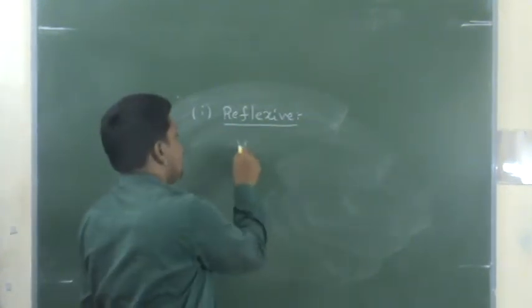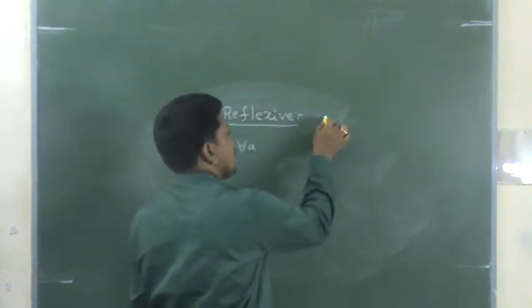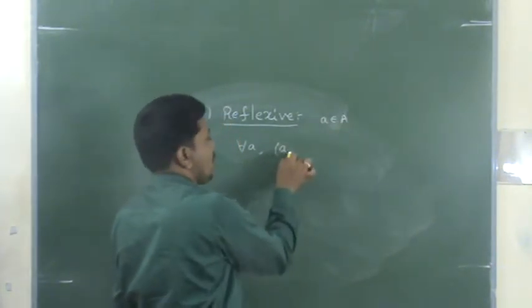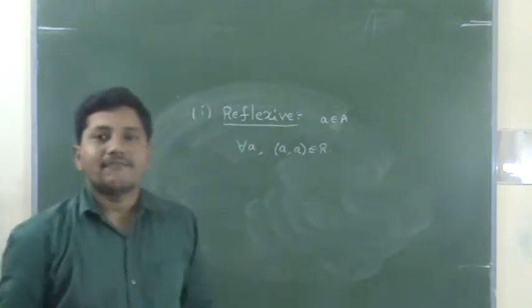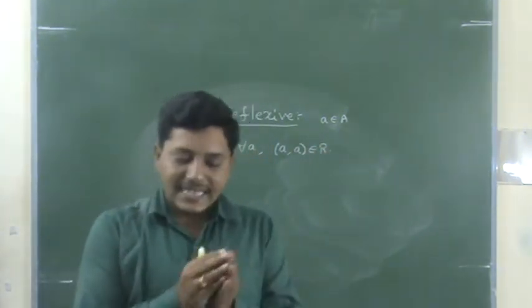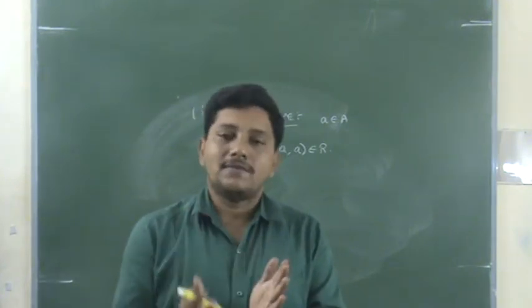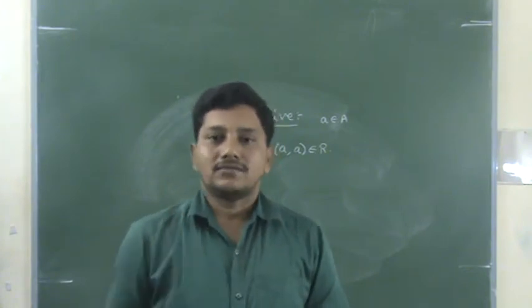So for every a belongs to capital A, a comma a belongs to R is called reflexive. Reflexive means the element itself, paired with itself, is an ordered pair that belongs to the relation.